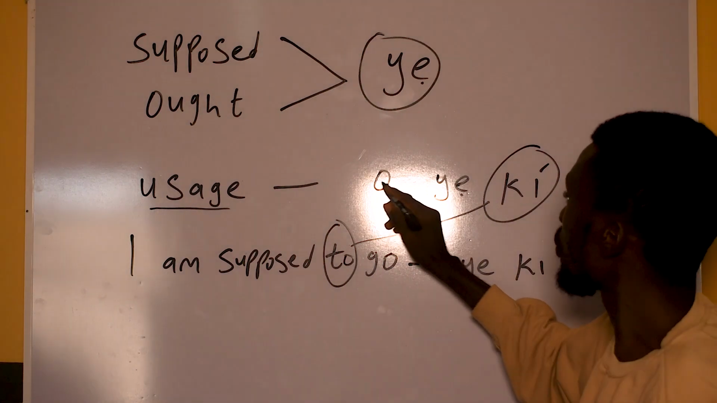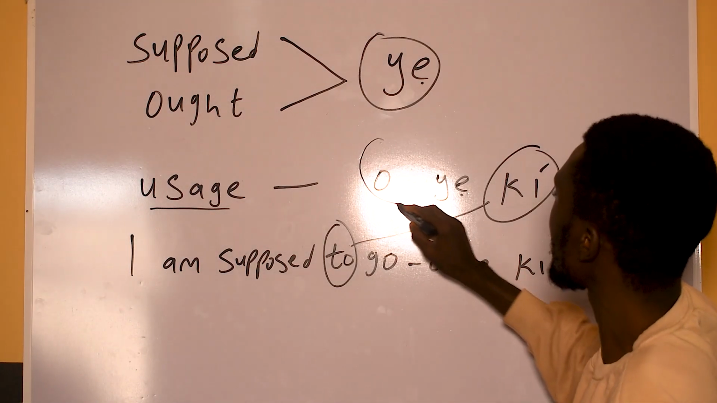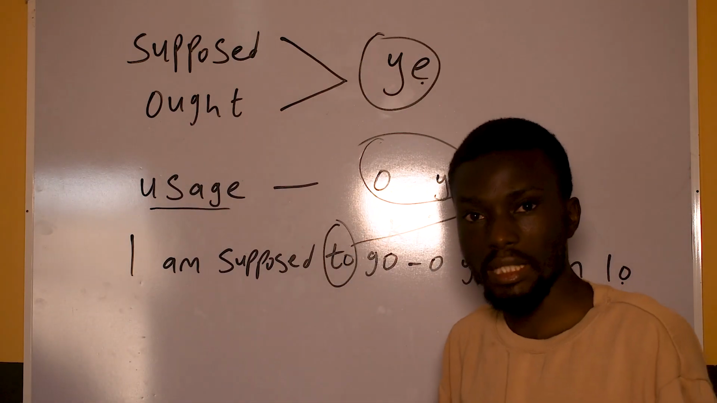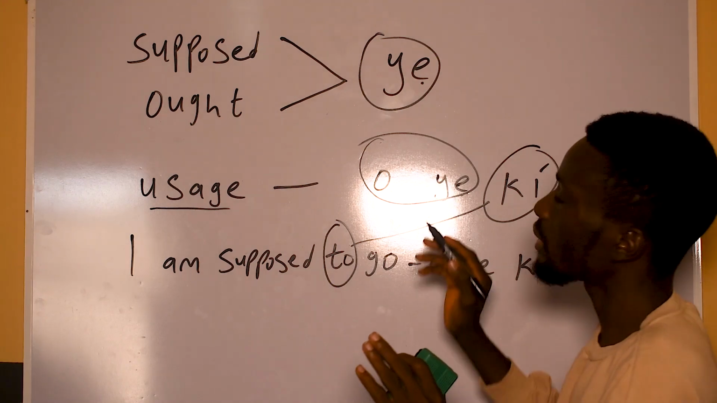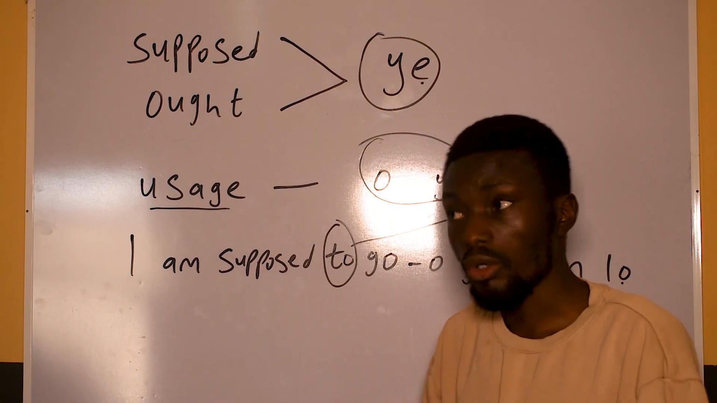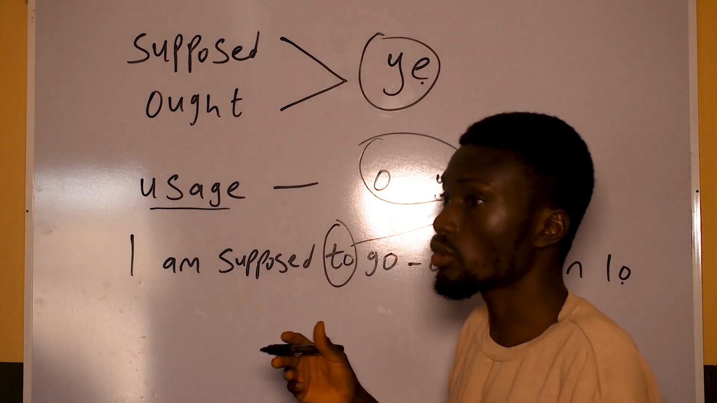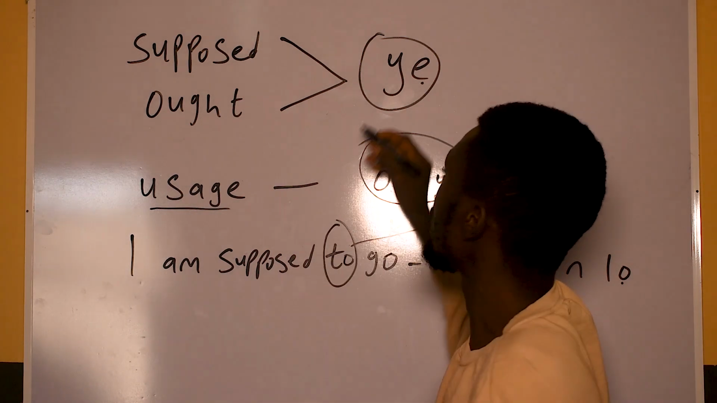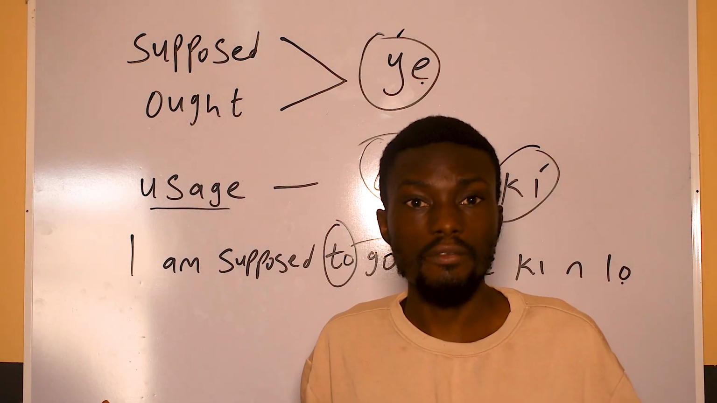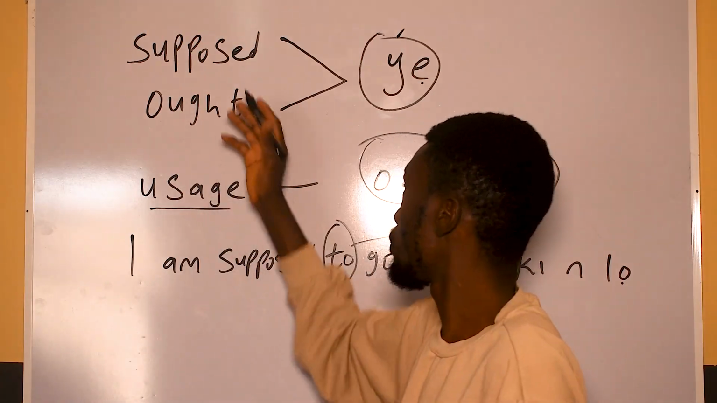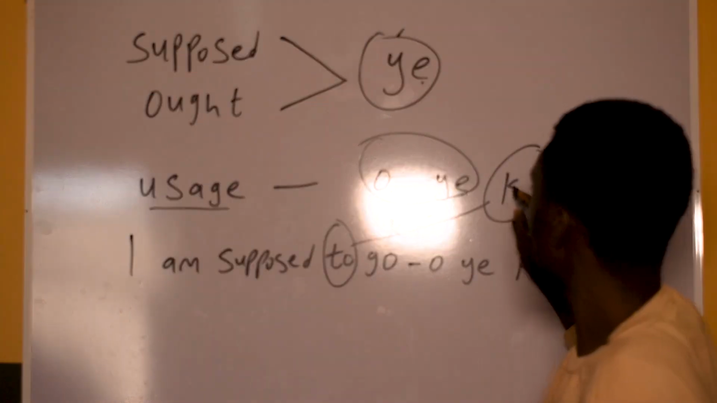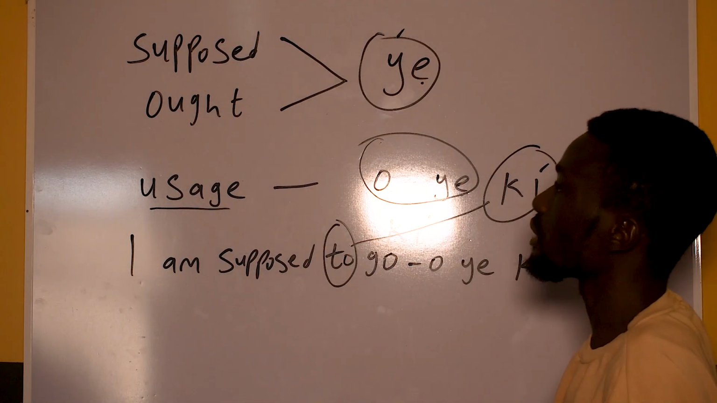So this oye actually collocates every time with ki. Whenever you want to use it, you will say oyeki, which is supposed, or ought. But of course, going back to the roots, we know that it's just this one word, ye, that is suppose and ought. But in usage, and even to be safe, if someone asks you what's the meaning of suppose or ought, you can say oye. But of course, we know it collocates with ki, just like in English too, it will now be oyeki.